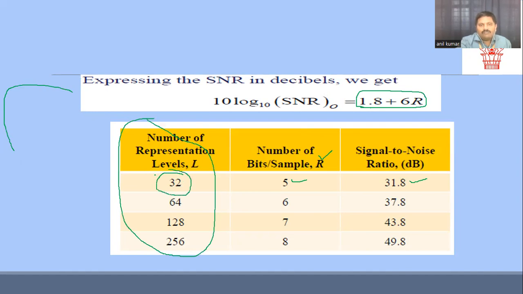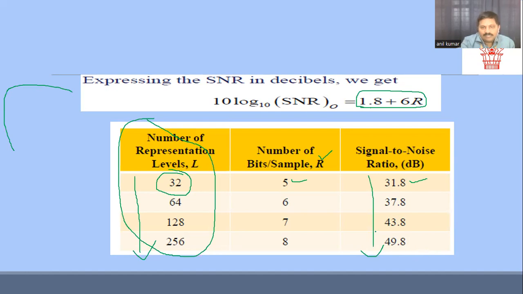And as the number of levels increases, you can see that the SNR values are also getting better. So this is the final proof that if the number of levels is increased, we get a better SNR value in terms of dB. Even if you go for R equal to 10, we get a better value. So I'm concluding this session. With respect to the SNR in terms of dB for our quantization error, as the number of bits increases, we get a better SNR value.